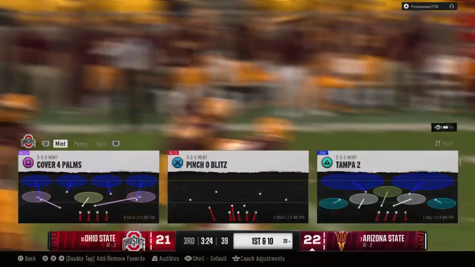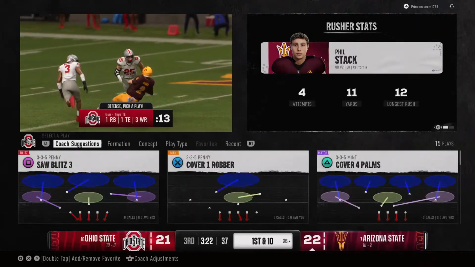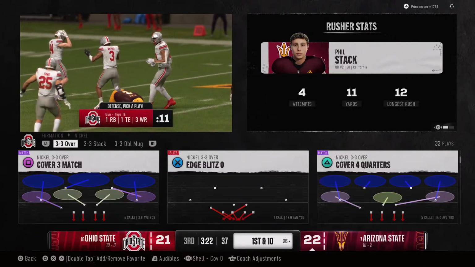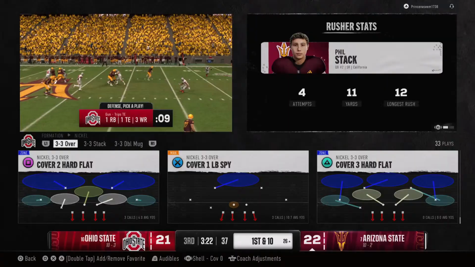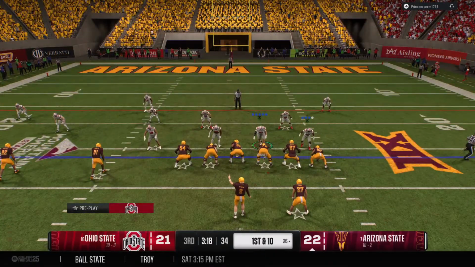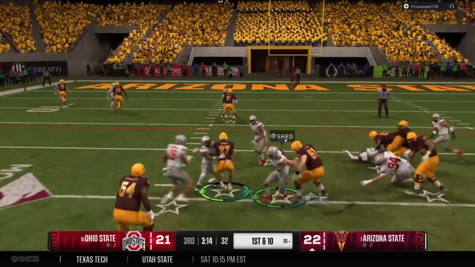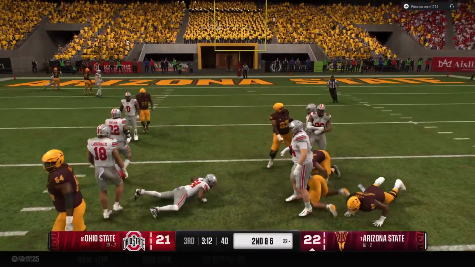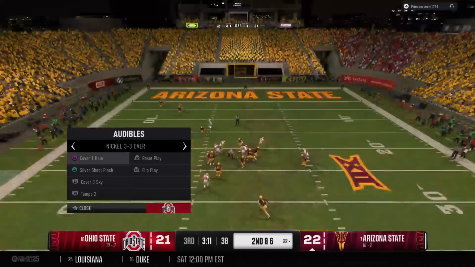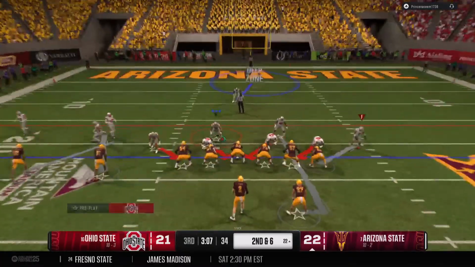Slides to avoid the big hit. Well, they did a good job of getting pressure on the quarterback, but, man, make the play, bring him down. Instead, they give up positive yards here on the scramble. See what the call is on 1st and 10. Get set. They'll run it from the gun. Defense gets him down, but they'll take the gain on that play. And the Sun Devils looking to use the up-tempo offense here.